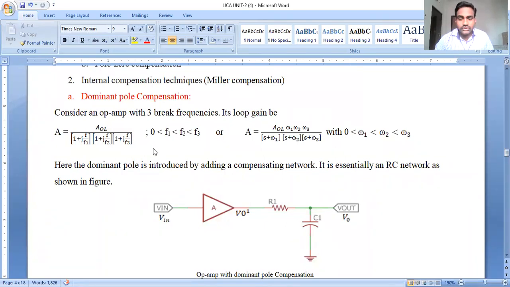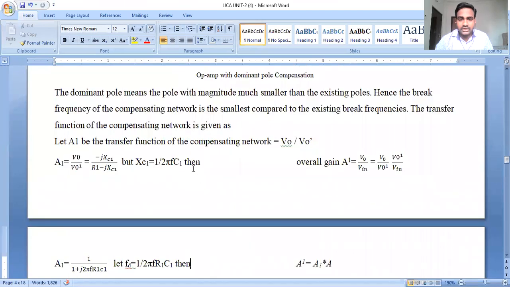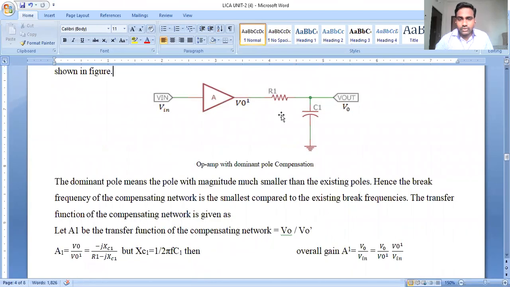How it is improved, we already had this discussion. We calculated the gain with respect to the overall transfer function. Before calculating the gain of the overall transfer function, we calculated the gain for this particular RC pole pair.